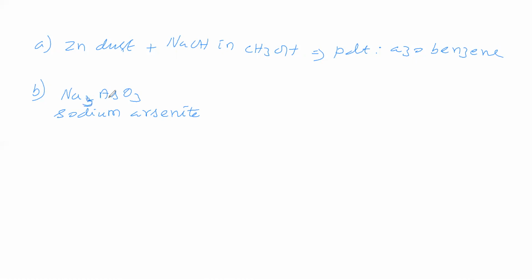This sodium arsenite is taken in basic medium. If you take this reducing agent, what is the product? Azoxybenzene is the product.